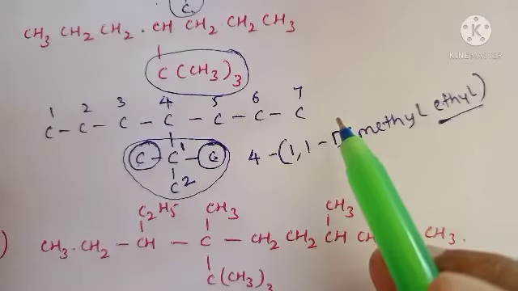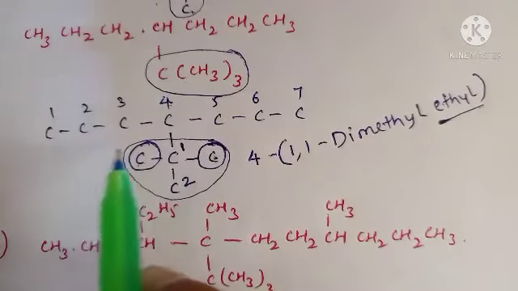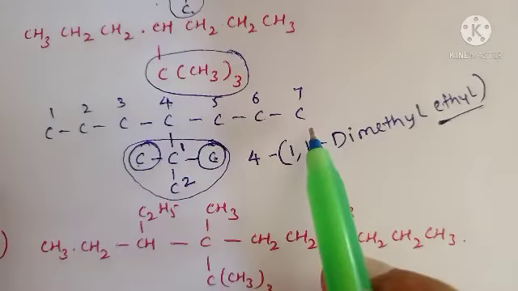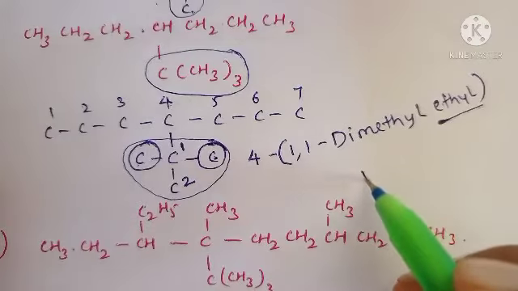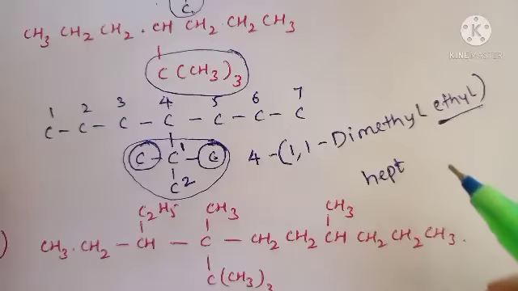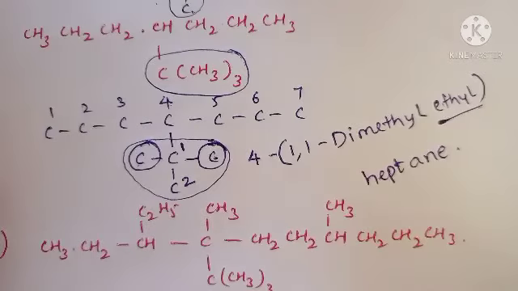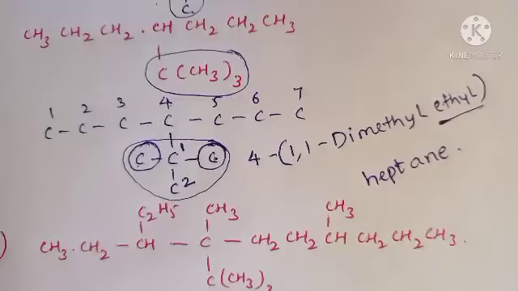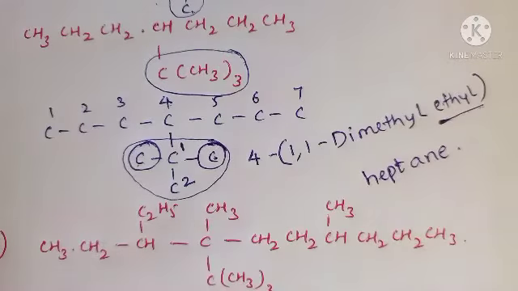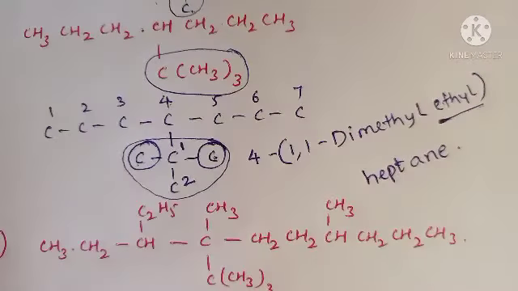The remaining part means after the substitution you have to write the number of carbons. How many carbons are present in the long chain? 7 carbons are present. So 7 carbons means hept. And what type of bond? Only single bonds. So ane, heptane. Okay? Very easy. But here the substituent contains substituents.